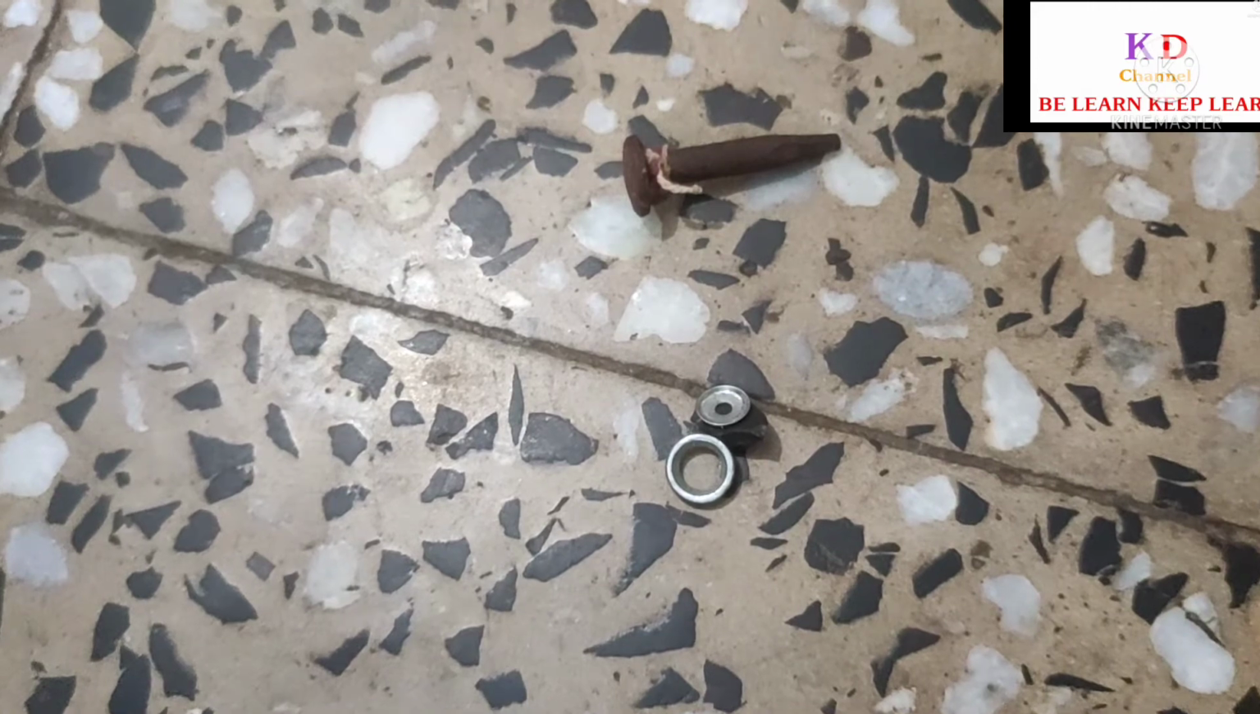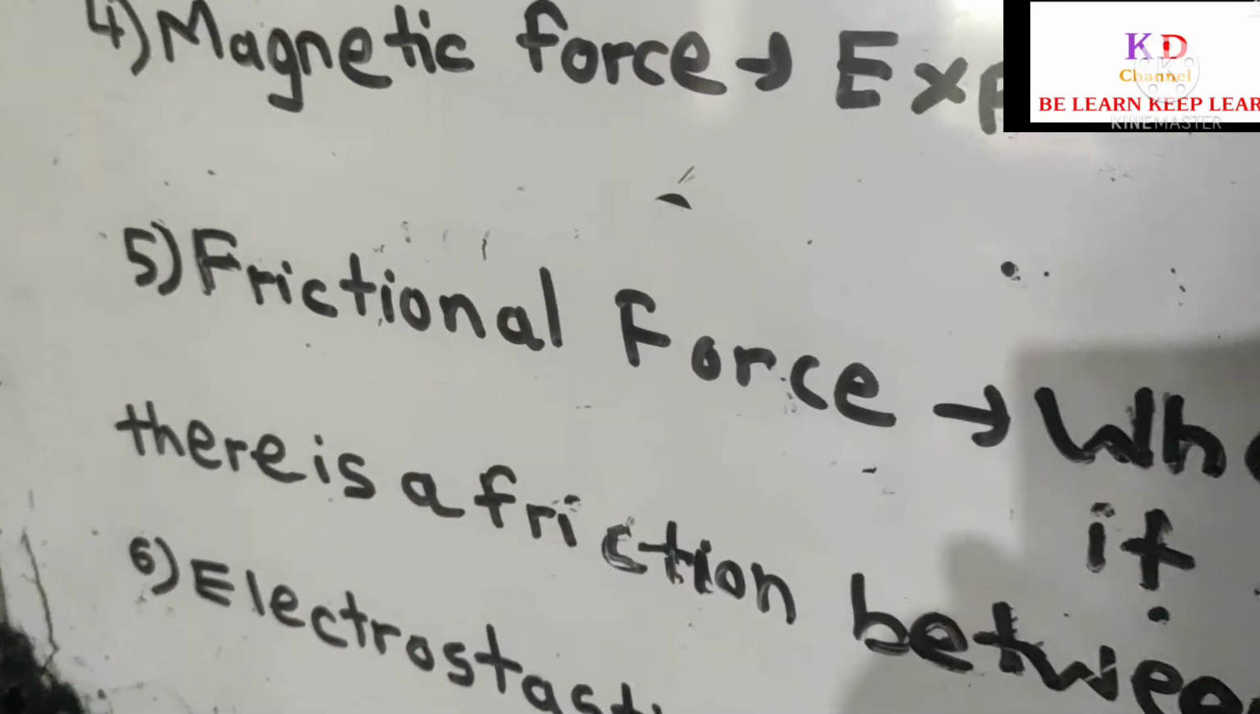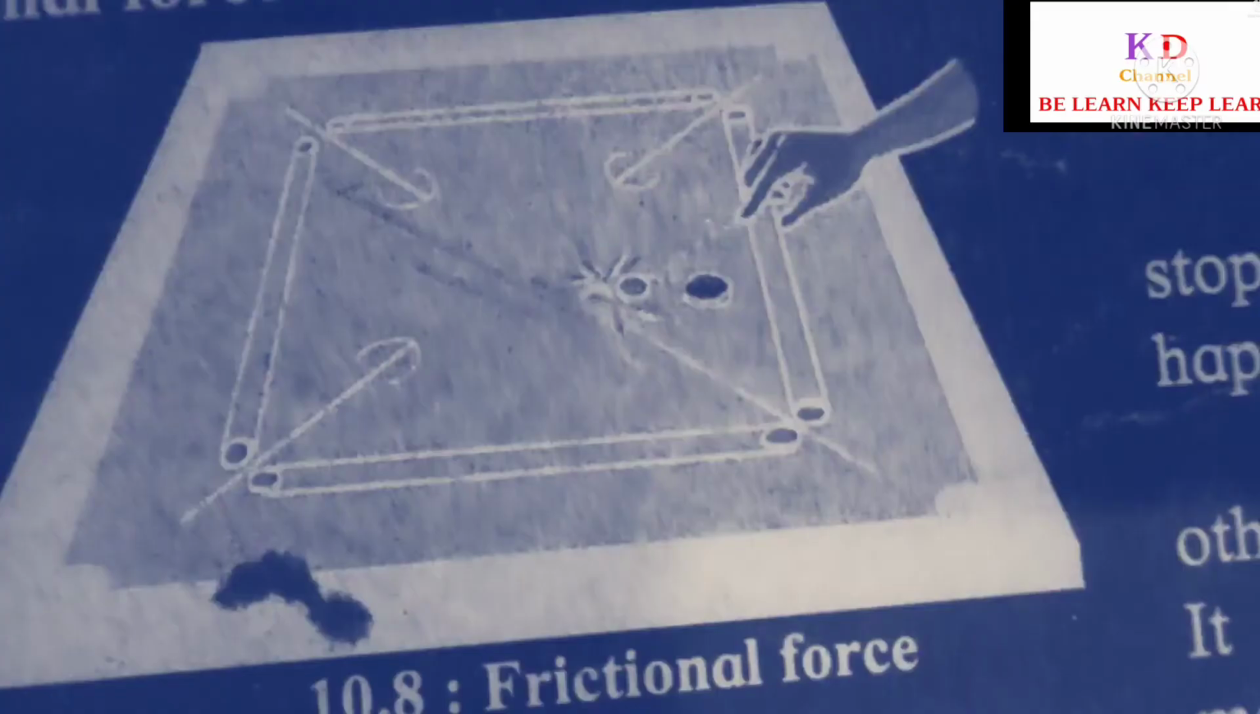Now next is our frictional force. So what is frictional force? Let's go to the blackboard. So what is frictional force? When we play carom, you see this carom? When we play carom, there is friction between the carom piece and the board. When we flick the carom piece lightly, it slides over the carom board but stops at some distance. So there is friction between the carom piece and the carom board. So this force is called frictional force.